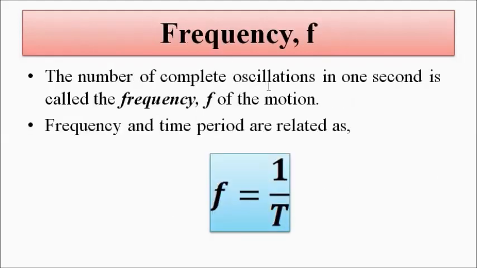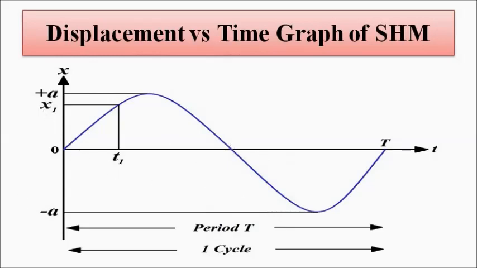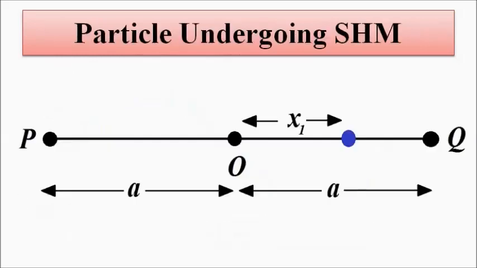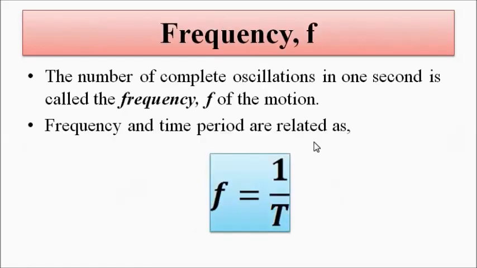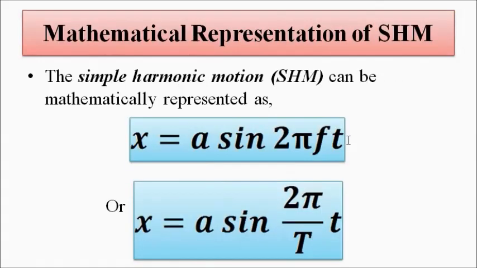Then frequency. It is the number of complete vibrations or complete oscillations by this particle or body in 1 second. In 1 second, how many such complete vibrations or oscillations does this particle complete? That is called the frequency of oscillation or frequency of vibration of that particle. Now f, small f, is equal to 1 by the time period, capital T. So this is frequency.